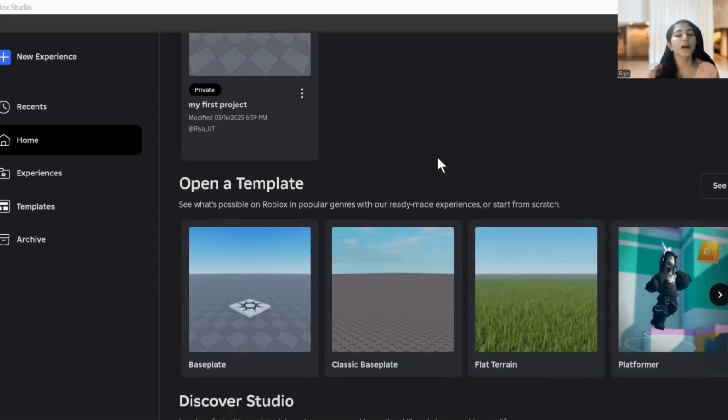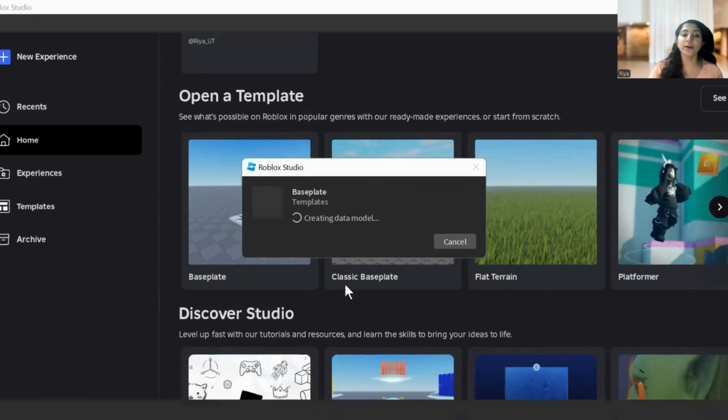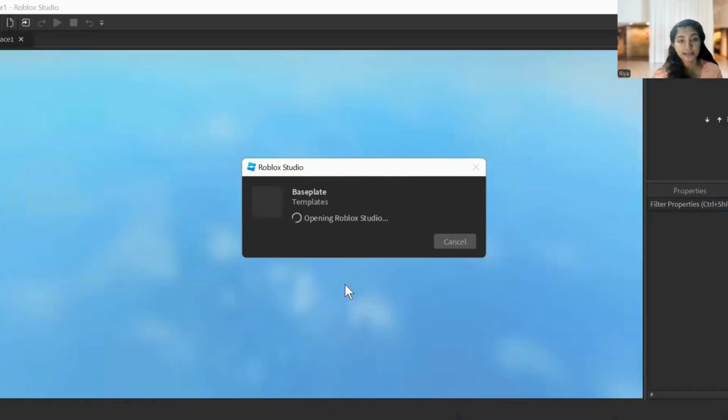All right, now, first of all, I have to open the Roblox Studio. Then, we have to open a template, okay? Actually, we are going to build a terrain, but I'm not going to take that. I'm going to take this base plate. Actually, I am going to add my own terrain, okay? That's why I clicked on that template.